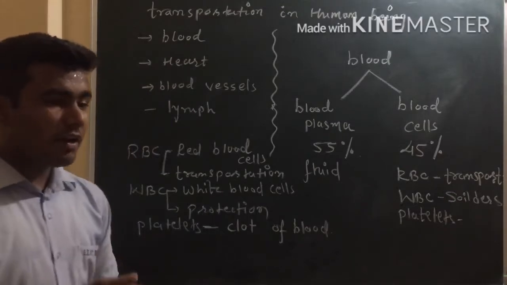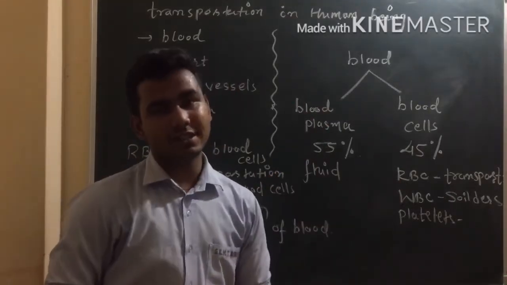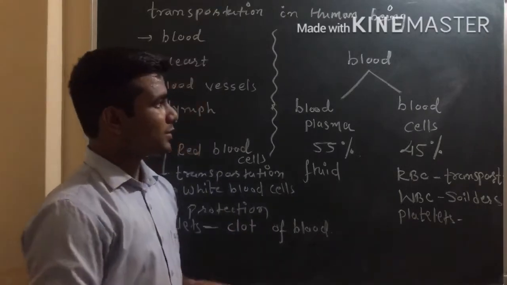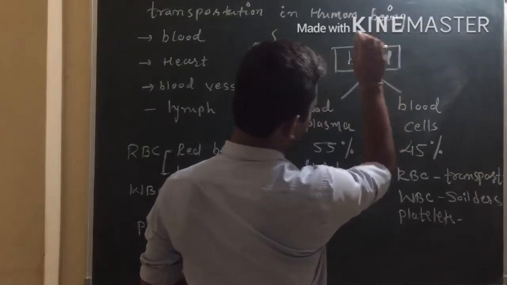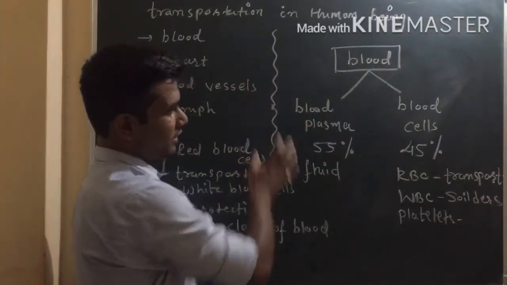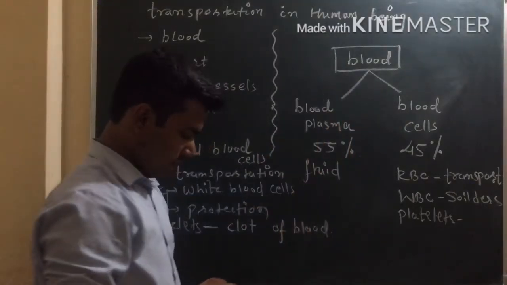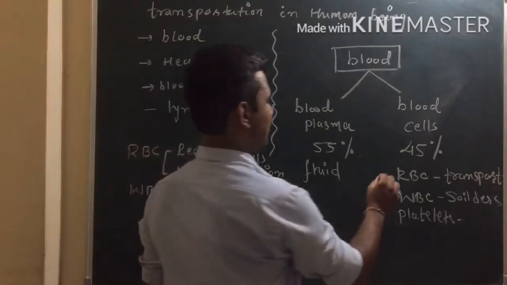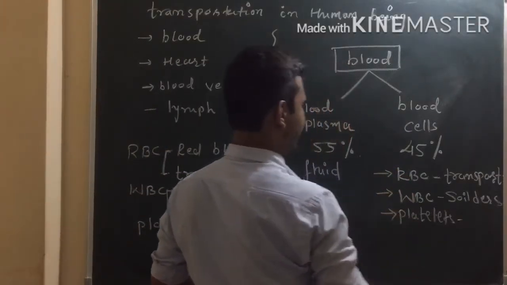See, the red color of blood is due to this blood plasma and due to this RBC. So this way, blood is a very important liquid. It is of red color. 55 percent of blood is blood plasma. The 45 percent comes into blood cells. In that we will have three types of blood cells: RBC, WBC and platelets.